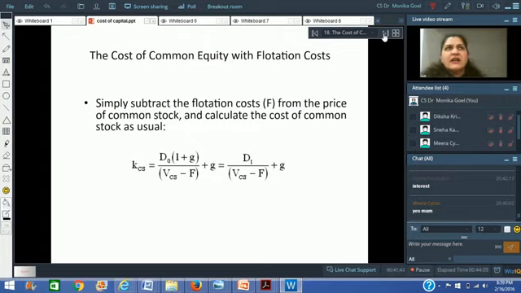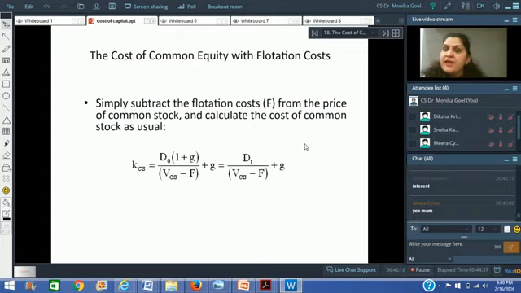So if you are able to get the per unit dividend divided by the per unit price minus the per unit flotation cost, simply you can find it out. So simply you have to reduce the flotation cost. I think I have seen a question in the last examination including the flotation cost. I'm not sure about that, but I think there was a question. Similarly, if I have to find out the cost of equity with flotation cost, simply use the formula D1 divided by, now again, one more thing.